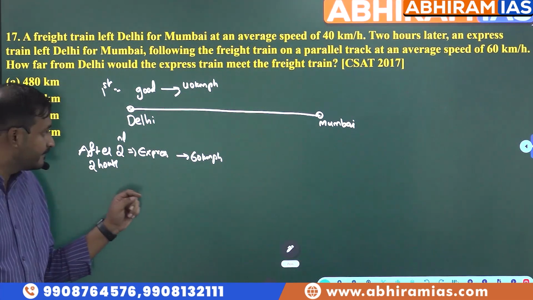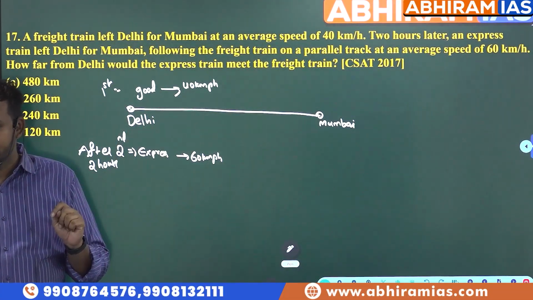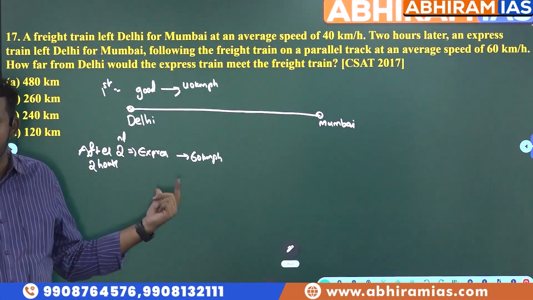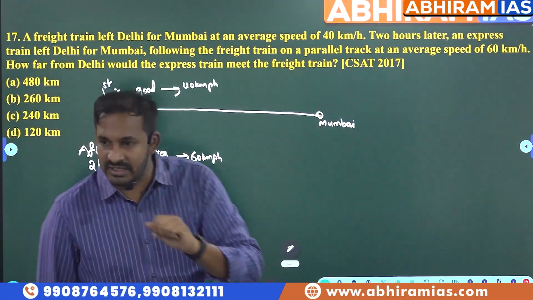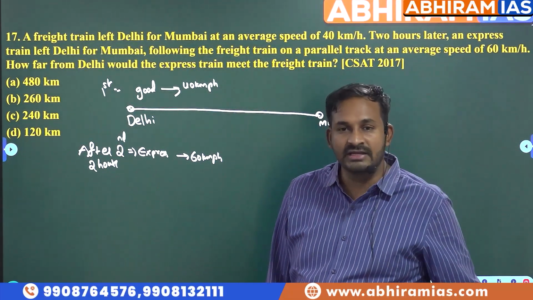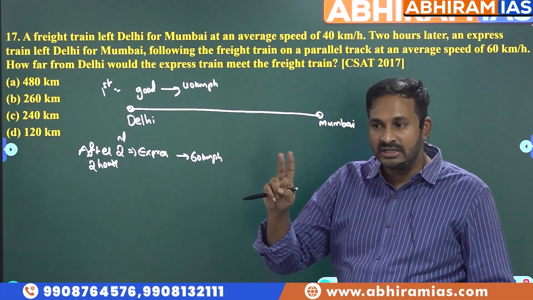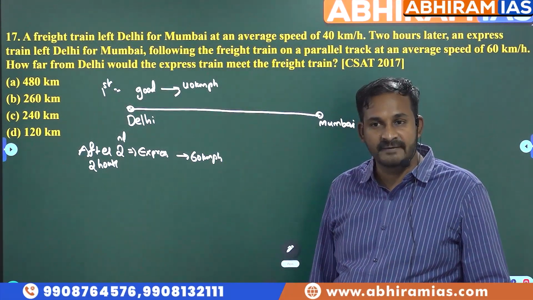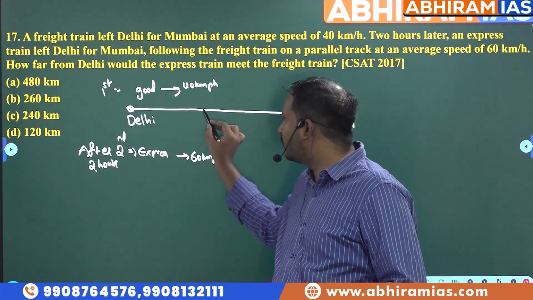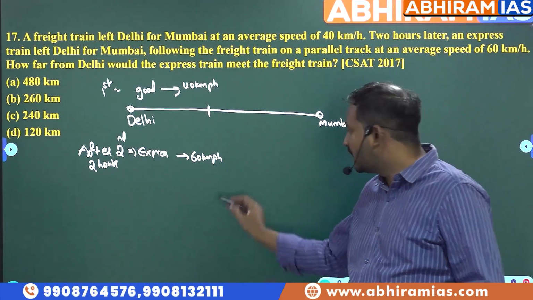Now see here, students, are the times equal? No. One starts, and 2 hours later the second train starts. Yesterday we solved one example. So first you need to equalize the times. The first train travels 2 hours. In 2 hours it will cover how much distance? 80 kilometers, because its speed is 40. So after 2 hours the distance between the two trains will be 80 kilometers.